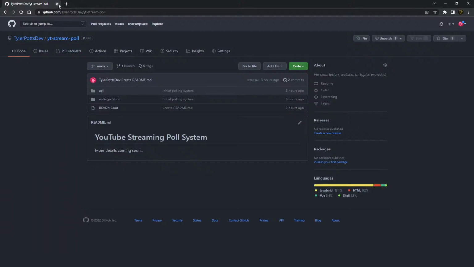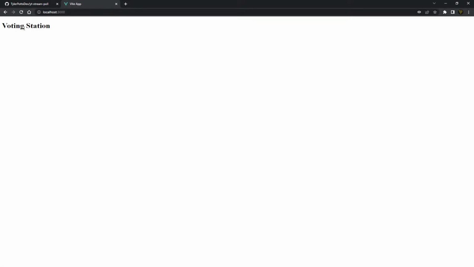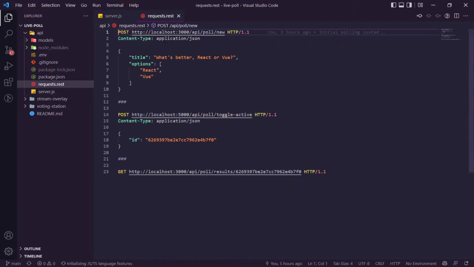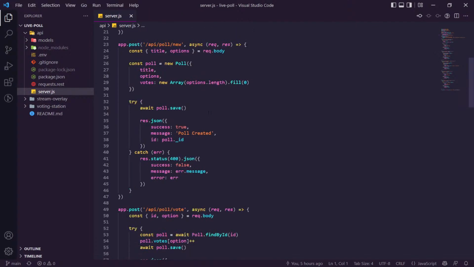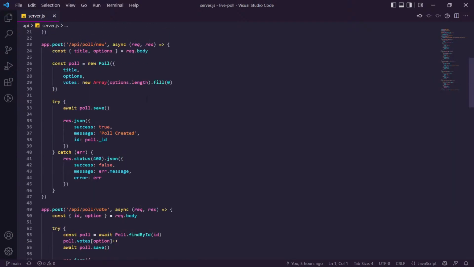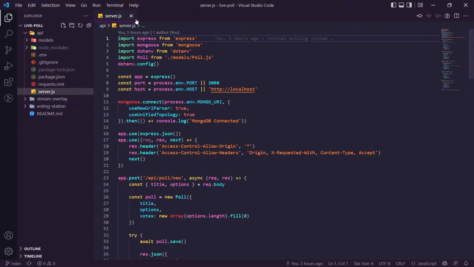Cool. So if we head over to localhost 3000, you can see this is all the voting station. In the last video we worked on this API. We made these requests, and it was pretty good. We need to tidy this up, so if anyone wants to, feel free to tidy this up and put them in separate files. I'll happily accept a pull request. At the same time, I'll do that later if nobody else does.